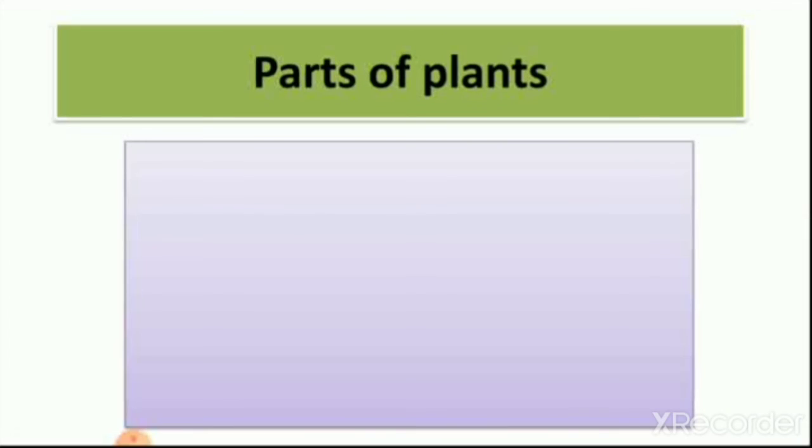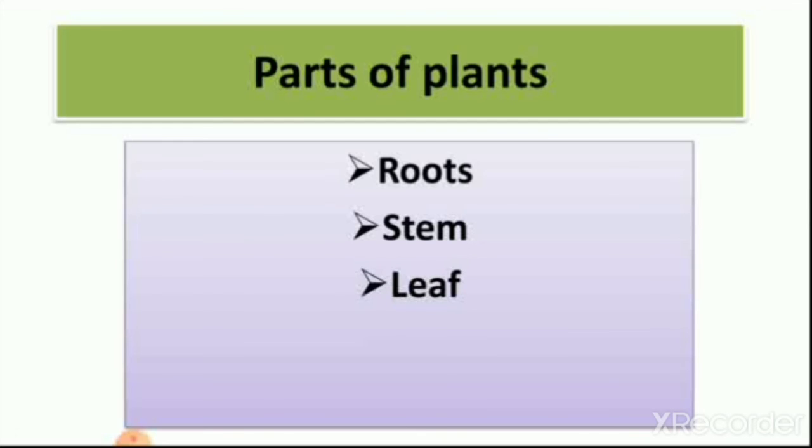Then we learn about parts of the plant. So how many parts of the plant? 5. Which are they? First, when we grow a plant, which part starts growing? Roots, then stem, then leaf, then flower, and the last part of the plant is fruit. Some plants have only leaves on them. Some plants only grow flowers with leaves, and some plants grow fruits.